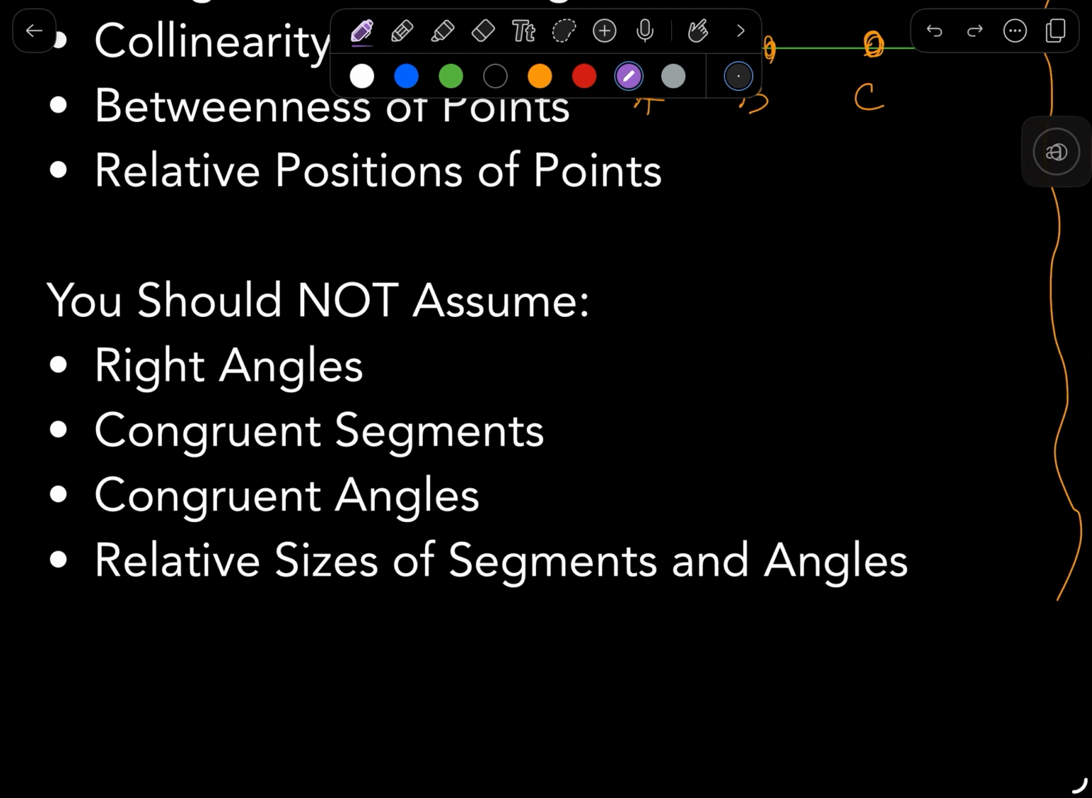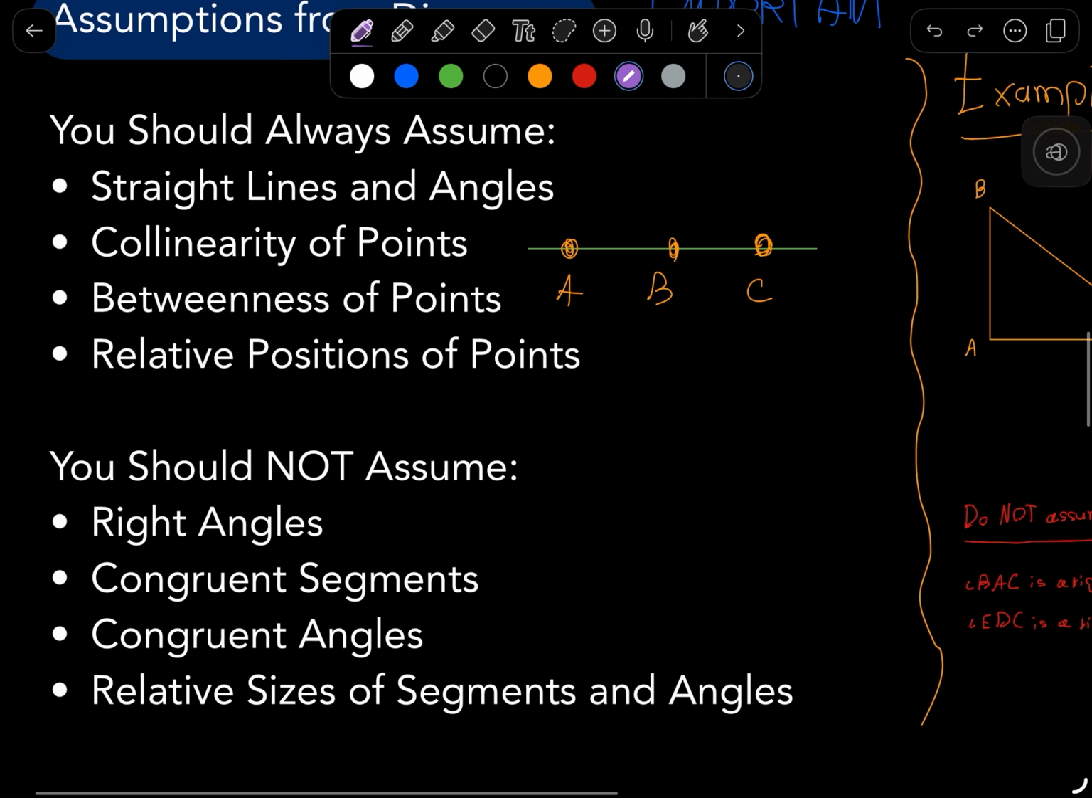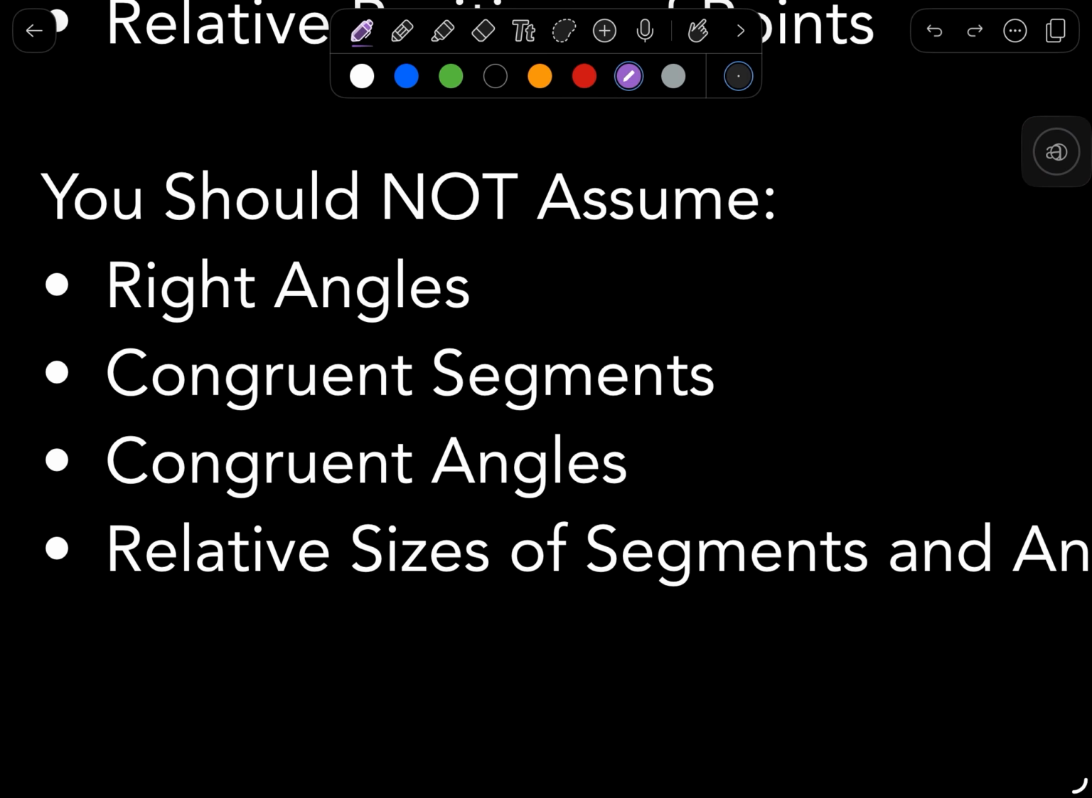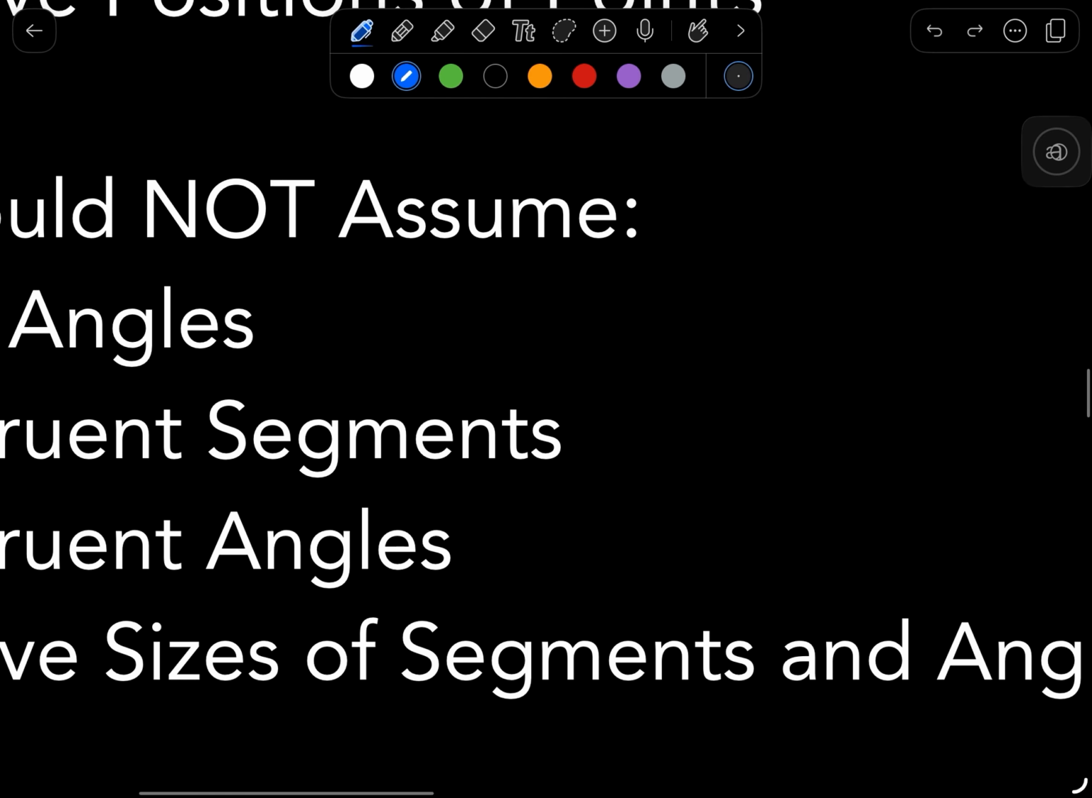Now, there are also things that you should definitely not assume in a diagram, and these are arguably more important than the things that you can assume. First and foremost, you should definitely not assume right angles. What do I mean by that?